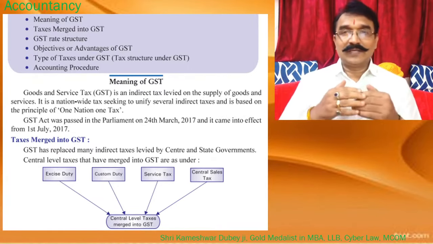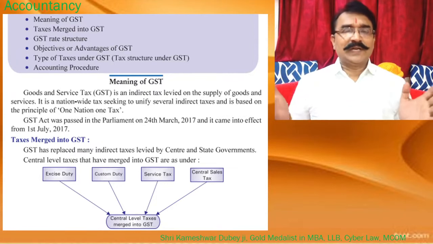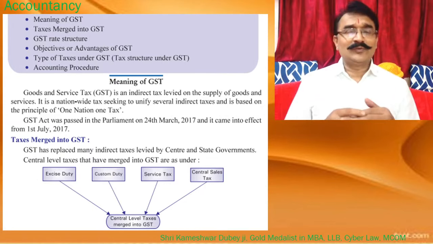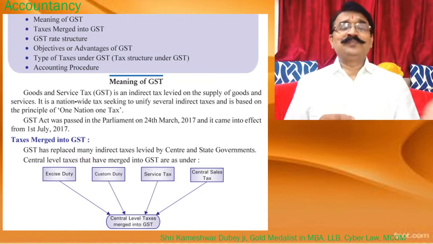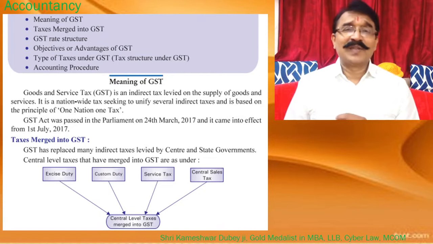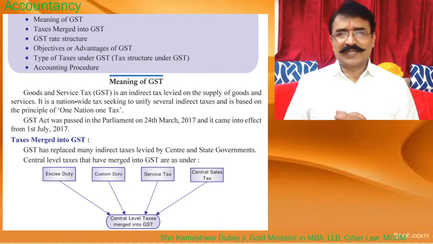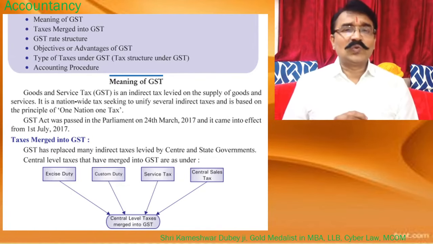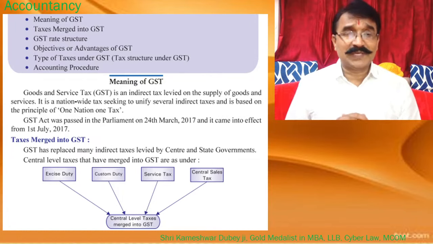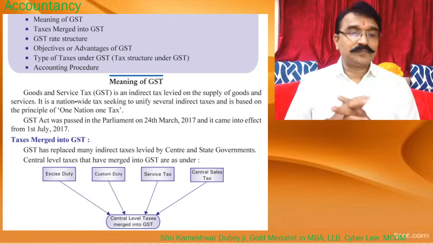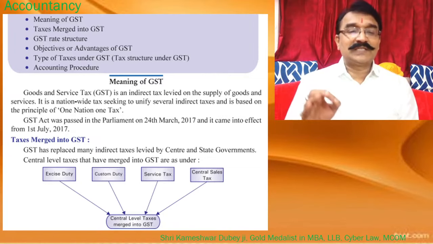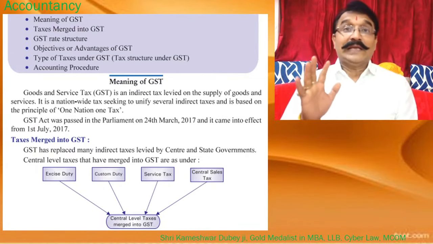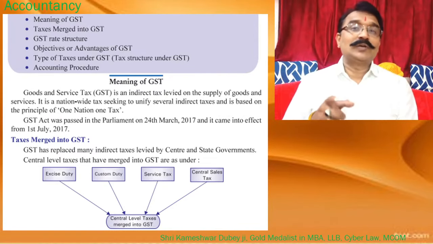Earlier there were so many variations in the taxes of different states. Depending on the variations, border area persons used to make use of the items crossing the border, and so many anomalies were there. There were huge chances of corruption. So to rule out the probability of corruption, GST was also rolled out. The GST Act was passed in Parliament on 24th March 2017 and it came into effect from 1st July 2017.